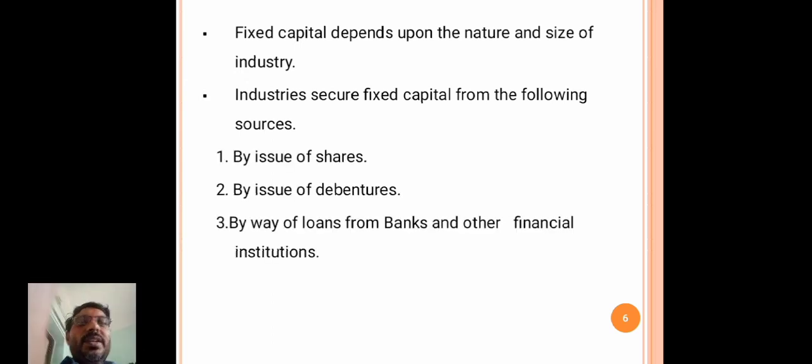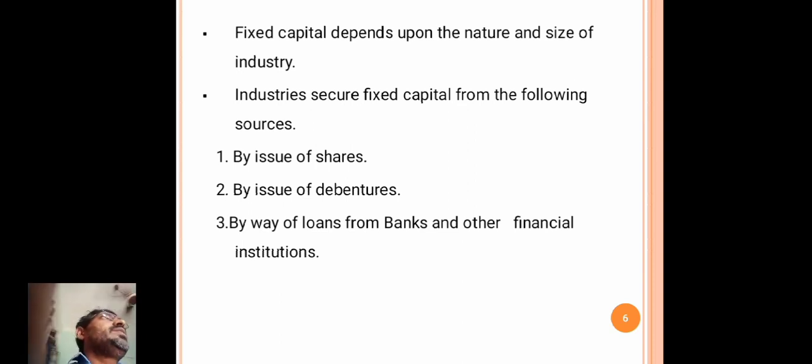Fixed capital depends upon the nature and size of the industry. If the organization of the industry's activities is big, then they need a large amount of fixed capital. So the requirement of fixed capital depends upon the nature and size of the industry.